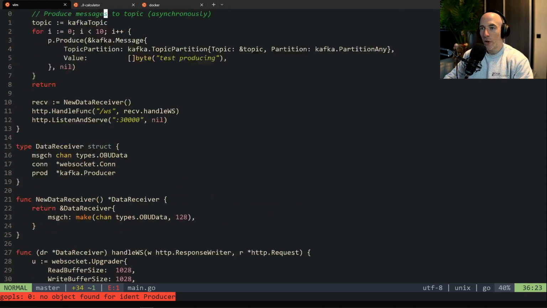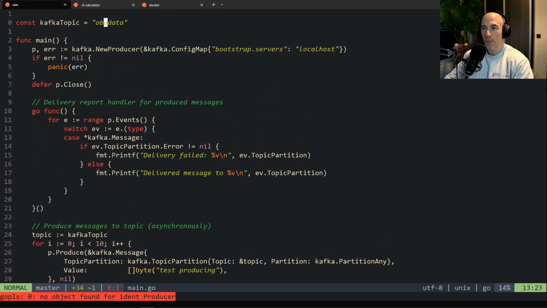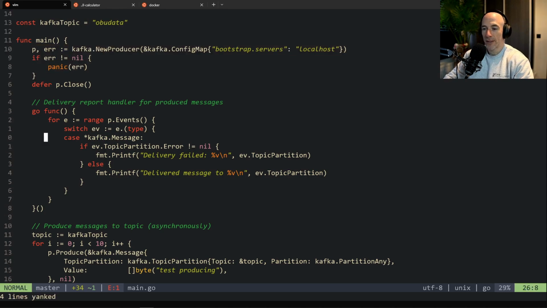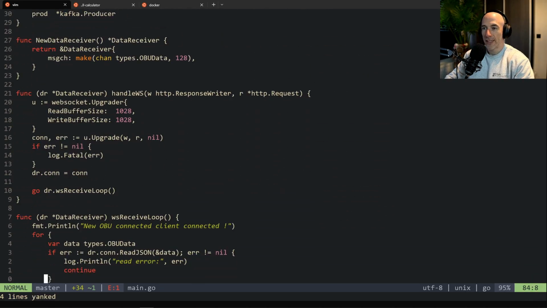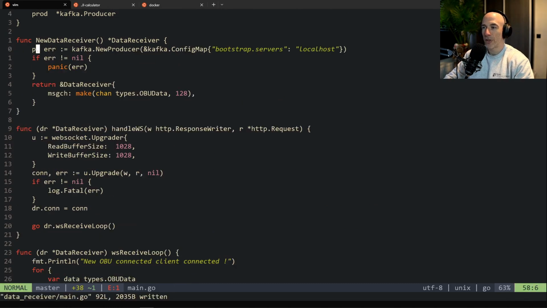So what we're going to do, we're going to move this one. Defer, we're not going to do that. We're going to copy this, paste that in here. Right, we're going to make our producer. Bootstrap server localhost, that's fine. Maybe we could make this a variable, but for now it's good.